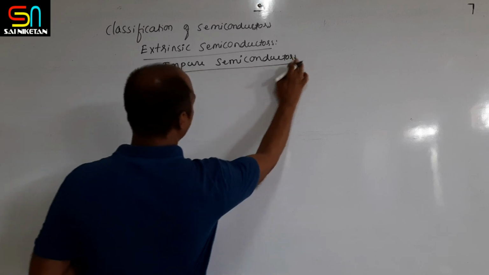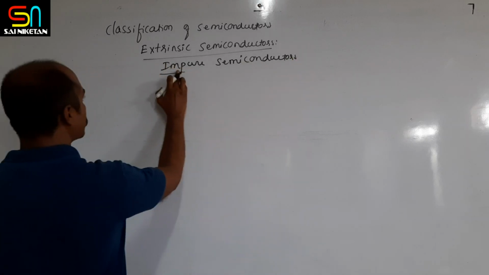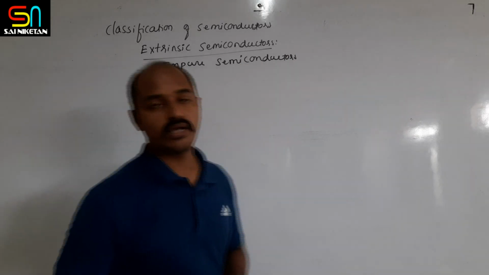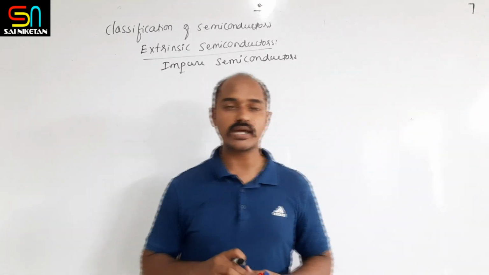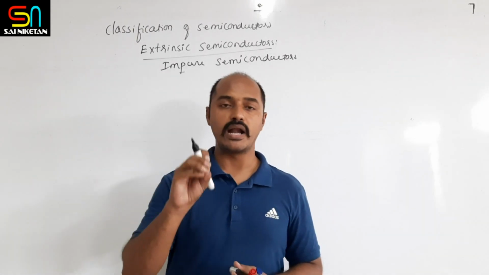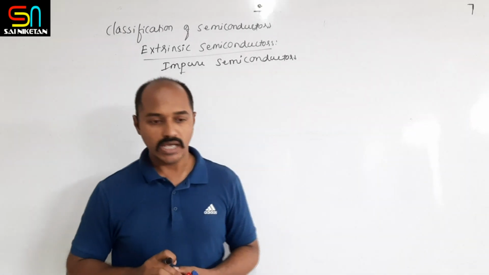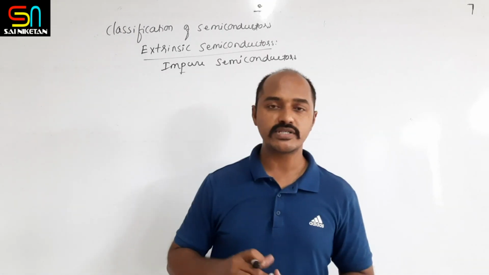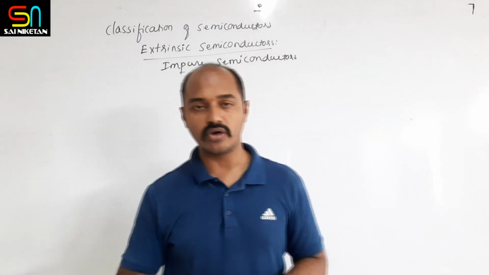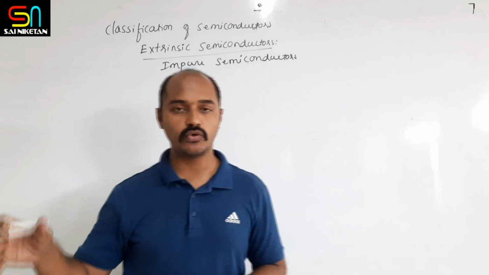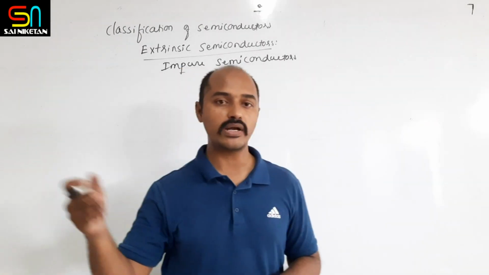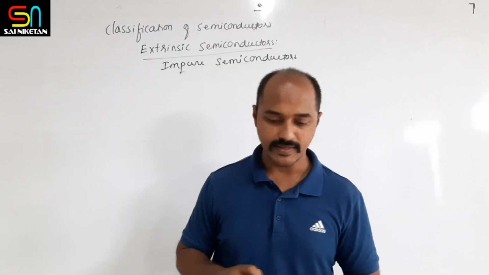These are the impure semiconductors. So extrinsic semiconductors are improved intrinsic semiconductors. We can obtain these kinds of semiconductors by adding a certain kind of impurity, and the impurity added depends upon the need. If you want more electrons, we have to add certain impurities, and if you want more holes, then we have to add certain other kinds of impurities.